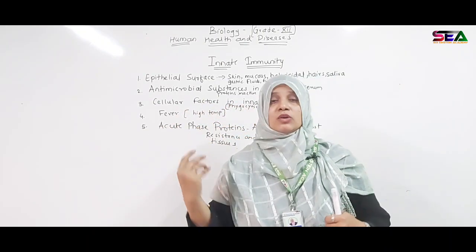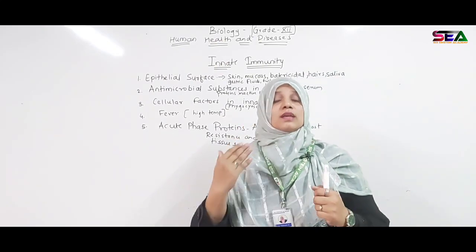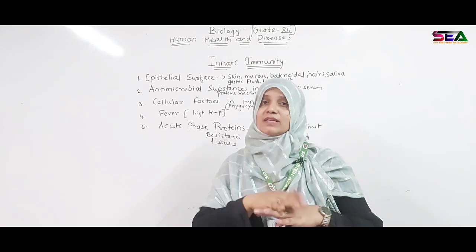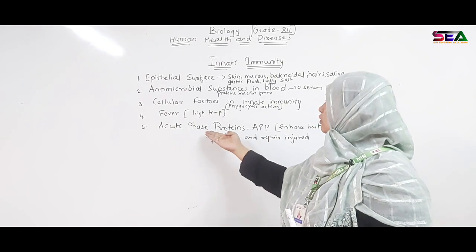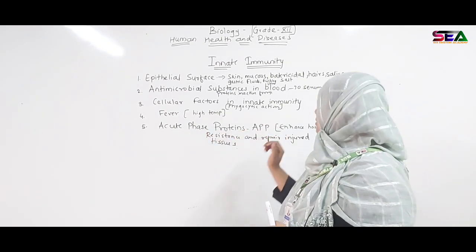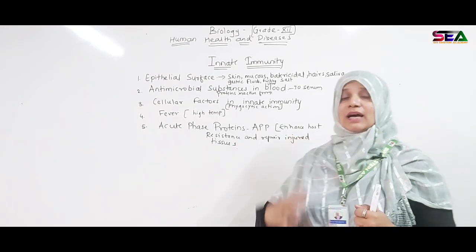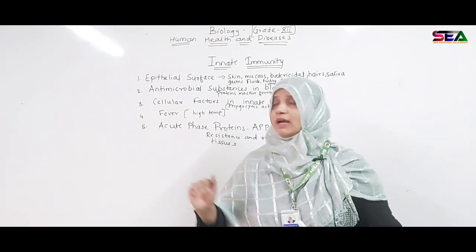Then fever. Sometimes you have a fever and it rises, so the organism which can't sustain the high temperature dies. Then come acute phase proteins, that is APP. They enhance host resistance and repair mechanism.